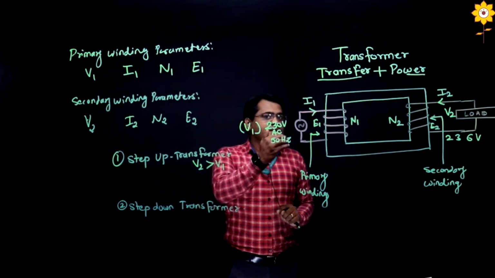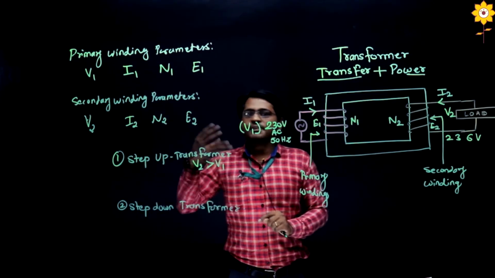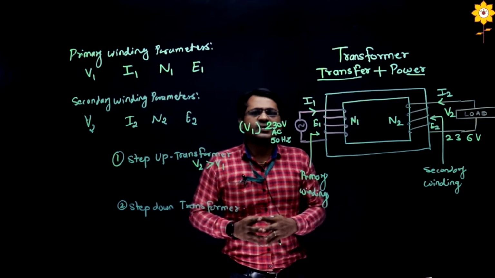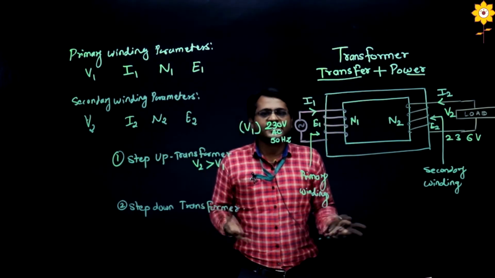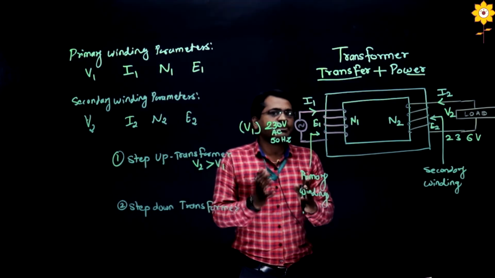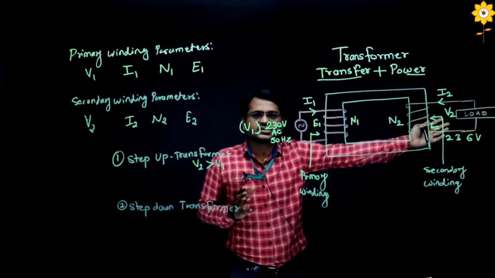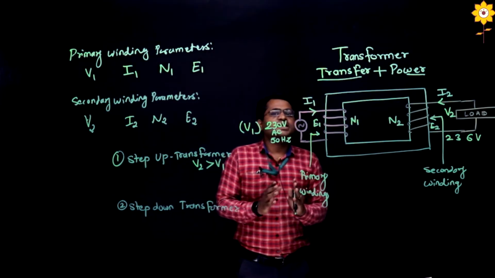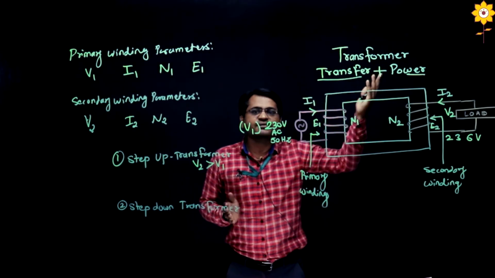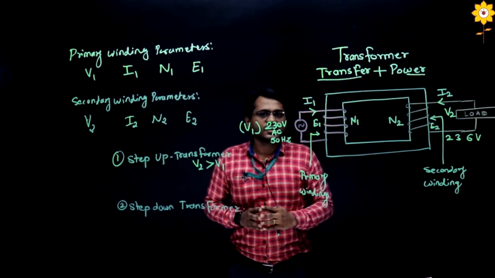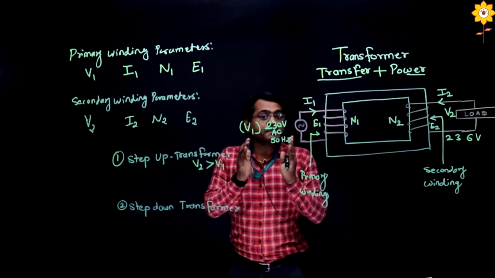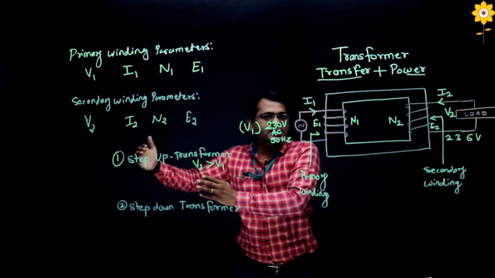So I will tell you a real time application. For example, in a power station, consider a thermal power station. In that power station, they will not generate electricity in kVs, they generate around 440 volt, right? But 440 volt is not capable of being transferred for hundreds of kilometers. So we want to step up the voltage from 440 to some kVs, 11 kVs, 21 kVs and so on, right? So how can you convert? You can convert by using a transformer. A step up transformer is placed at the power station.